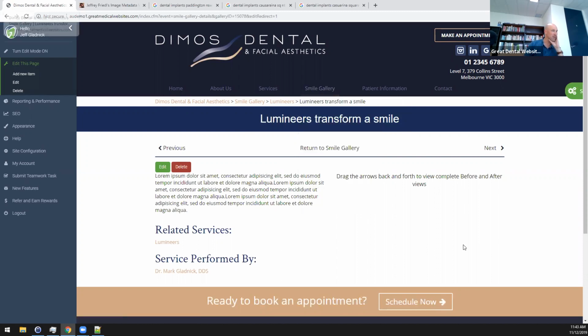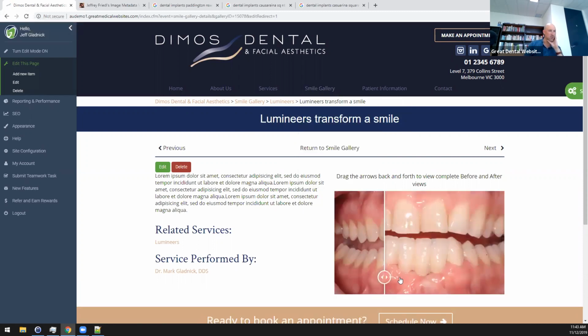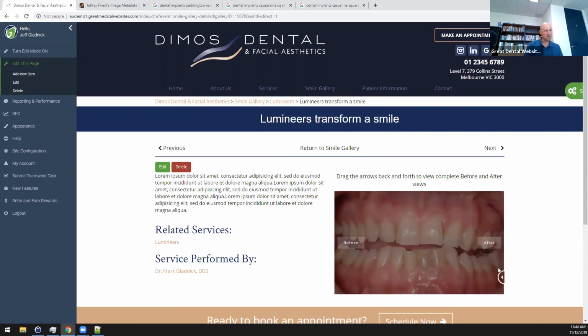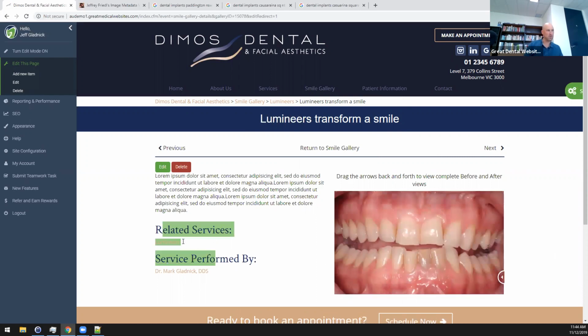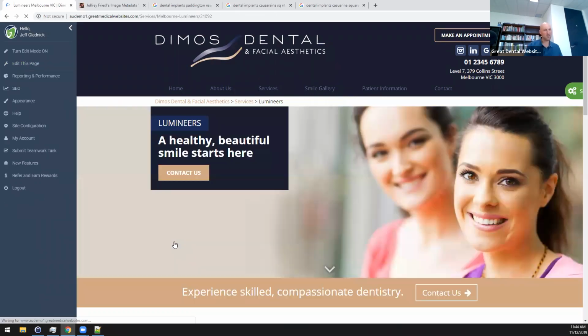So it's still loading here. We got this little curtain that you can pull back and forth so you can see, oh, look at this great transformation here. And if you're at home, you might be happy with this, and that might entice you to call and get some Lumineers performed by Demos Dental and perhaps by Dr. Mark Gladnick.